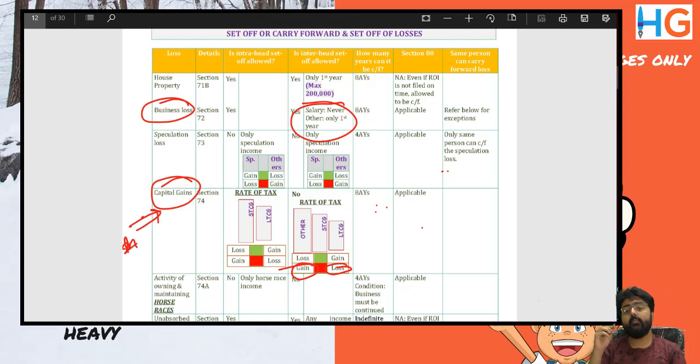Write it here. I am loss, full stop, gravity. Write it. I am loss, gravity. What does it mean? It means that you are a loss. You cannot go up. Gravity means you can come down, but you cannot go up. So if I'm a loss, long-term capital loss, we'll be looking at this.